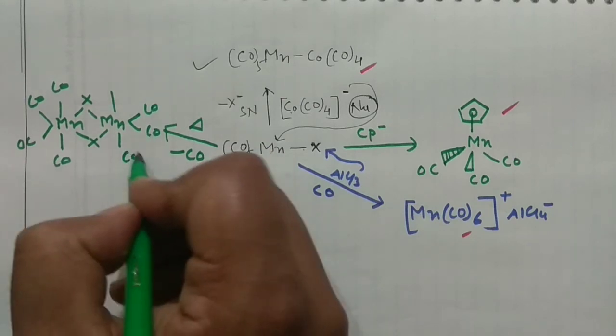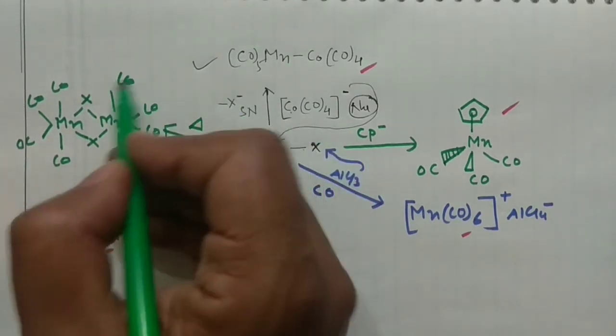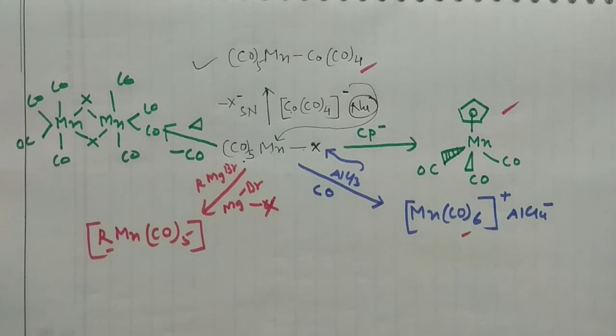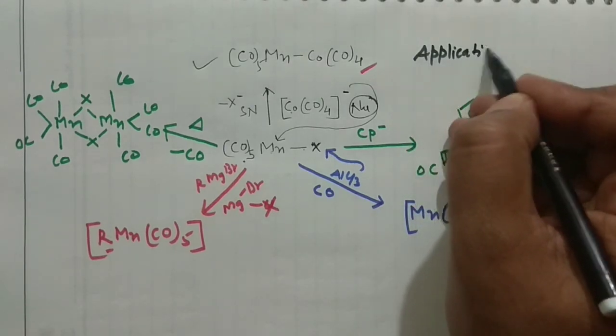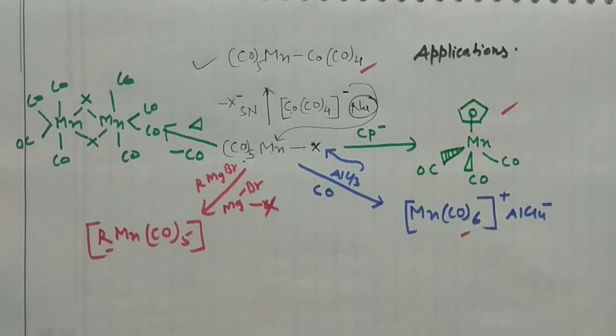CO, CO, CO, CO. So you can form the dimers, you can form the alkyl substituted compounds, you can substitute the X with the carbonyl, you can substitute X with the R, you can do a variety of reactions. That's why the applications are very, very important. So instead of writing the reactions of these compounds, I should write the applications actually. So these are some of the important applications, right? So before ending this particular lecture, I'm going to explain one more very important reaction.